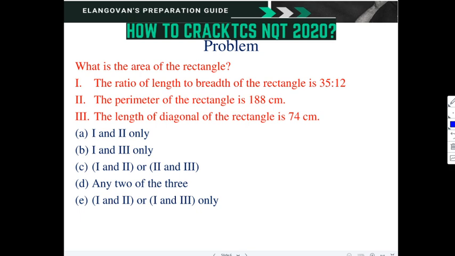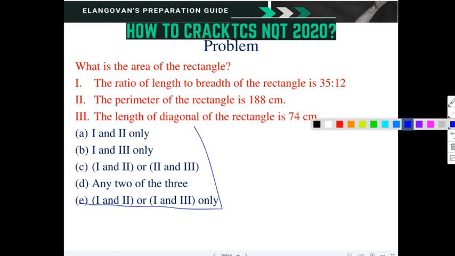So all kinds of combinations are given. Just think a while.